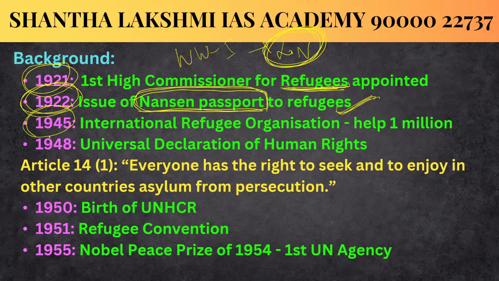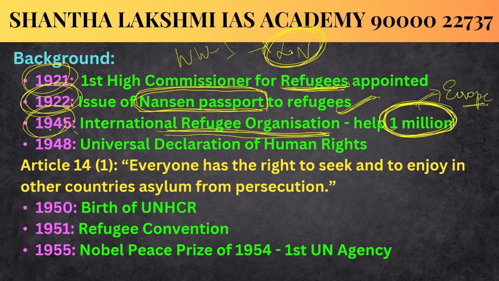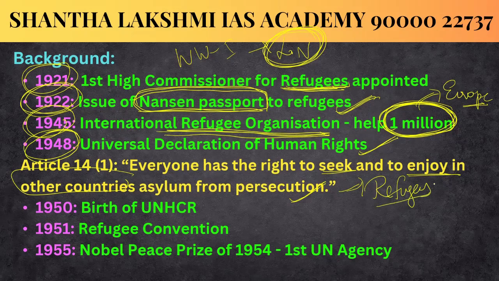And in the year 1945, the International Refugee Organization was formed to help 1 million refugees who had fled Europe. Mainly it focused on Europe only at that time. And then in 1948, we all know that the Universal Declaration of Human Rights was established. In that, Article 14, Clause 1 says that everyone has the right to seek and to enjoy in other countries asylum from persecution. So this Article 14 indirectly deals with refugee rights.